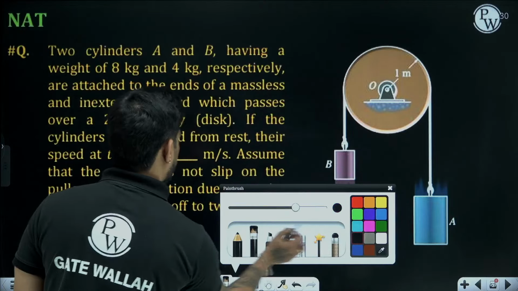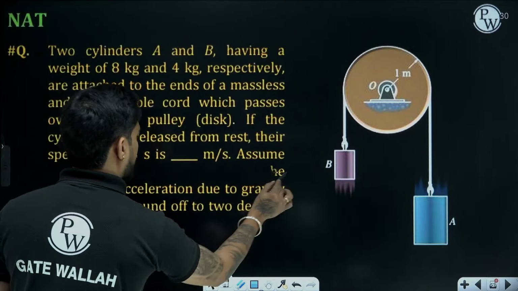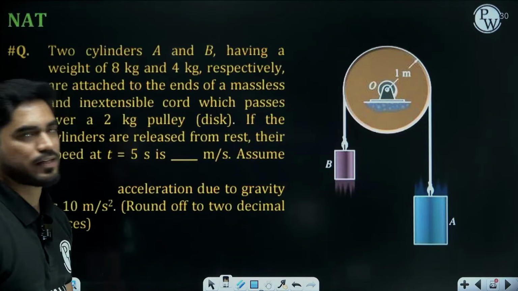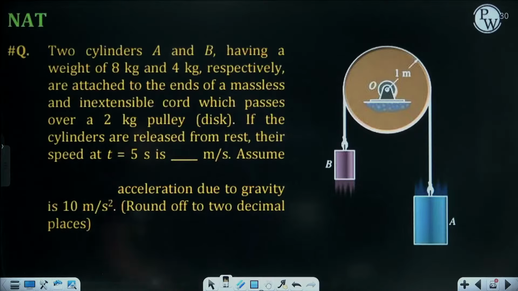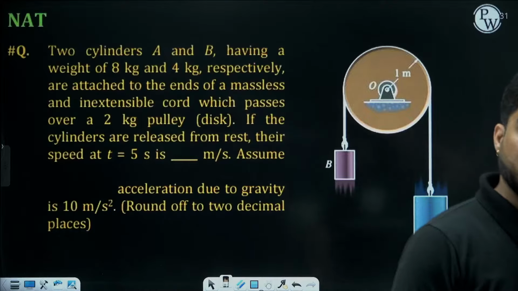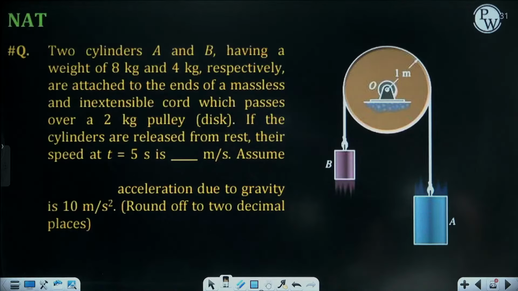Assume the cord does not slip on the pulley. Assume acceleration due to gravity is... because the pulley will only rotate if the cord is slipping on the pulley, na? If it is not slipping, then how will it rotate?